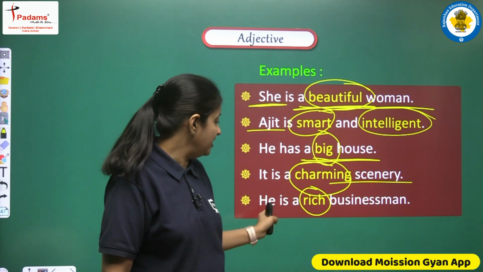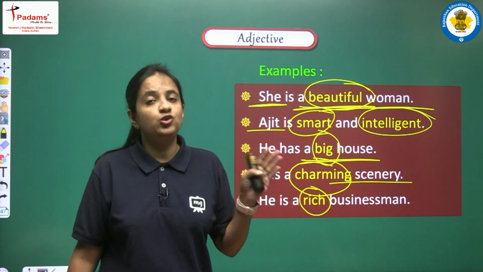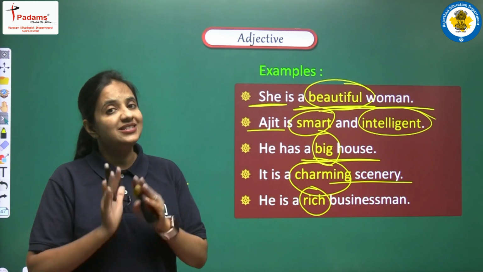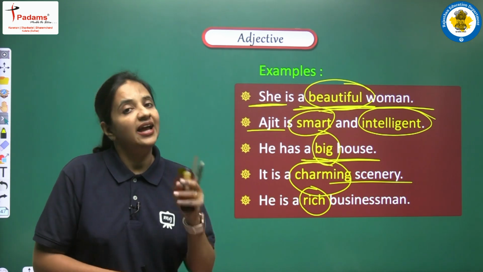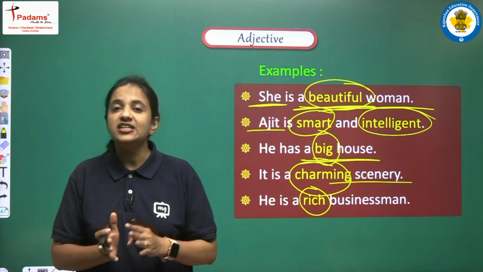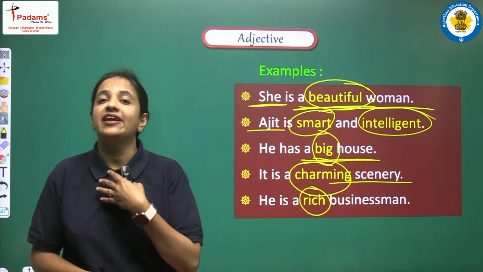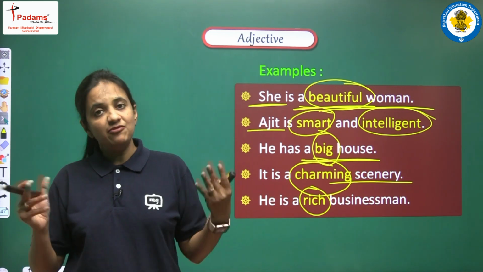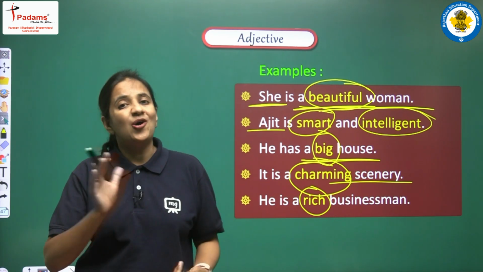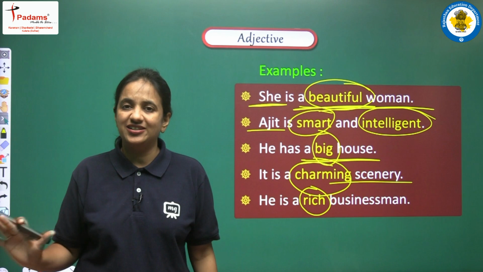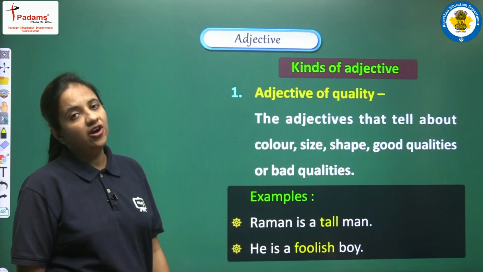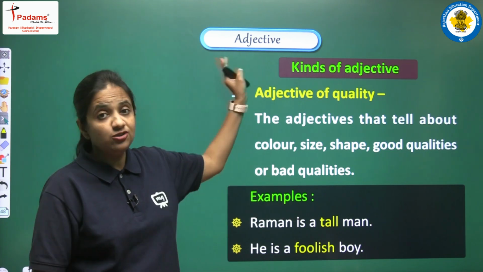Similarly, we can say that he is a poor man. So yes, being poor is also a quality. Yes, it's a negative one, but still it's qualifying the person, and this is the reason poor is also one of the adjectives. So qualities positive भी हो सकती हैं, qualities negative भी हो सकती हैं, but किसी भी form में if we are telling some of the qualities of a noun or pronoun, then all such words are known as adjectives. Clear? So now moving on, we will discuss kinds of adjective.